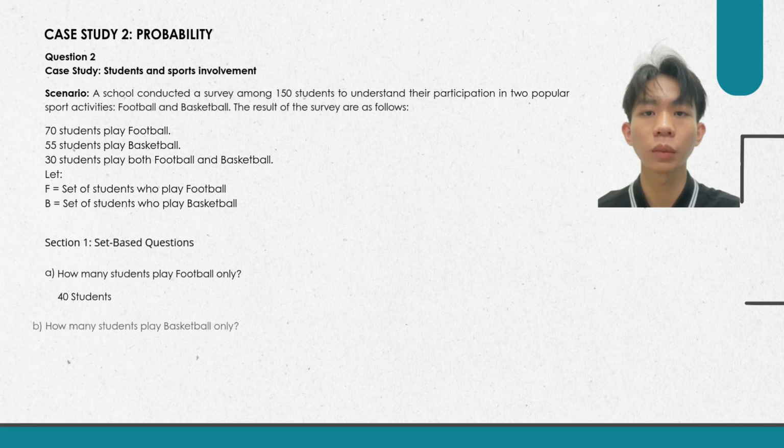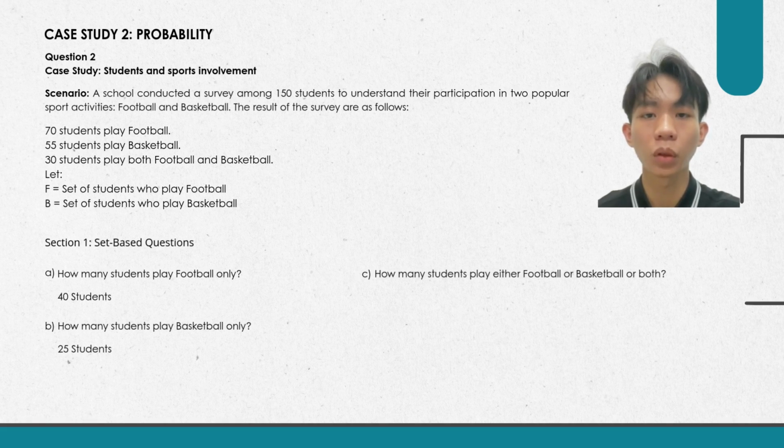How many students play only basketball? The answer to that question is, total basketball players are 55 and 30 of them play both, so there are 25 students. How many students play either football or basketball or both? That will be 40 football players plus 25 basketball players plus 30 who played both, so there are 95 students.